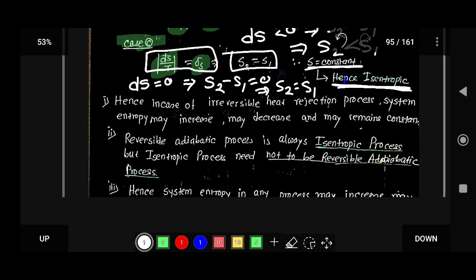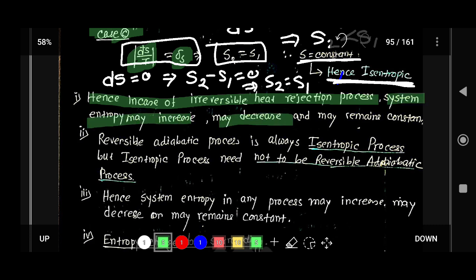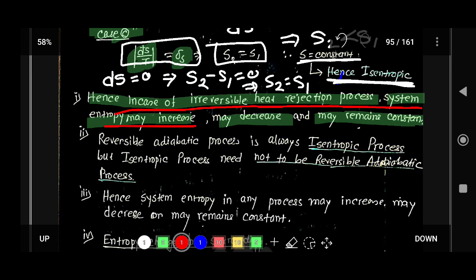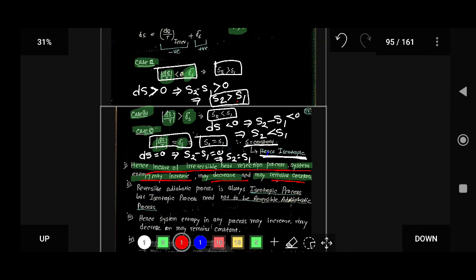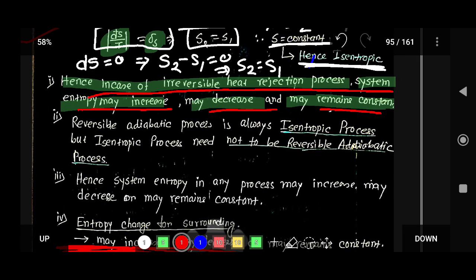So in the three cases, all the things are given here. Hence, in the case of an irreversible heat rejection process, the system entropy may increase, may decrease, or may remain constant. In case C, the entropy is constant. In case B, the entropy decreases. In case A, the entropy increases. That is written here.